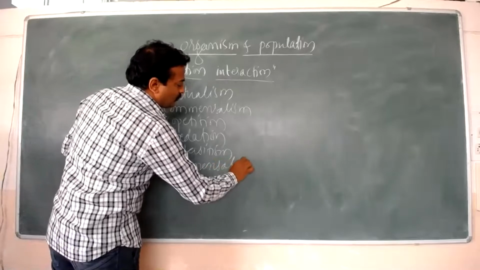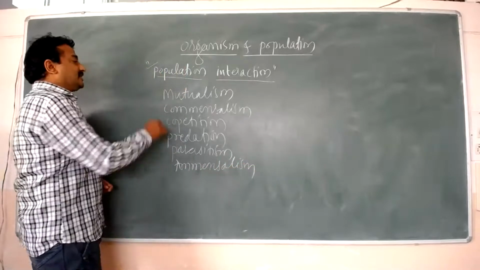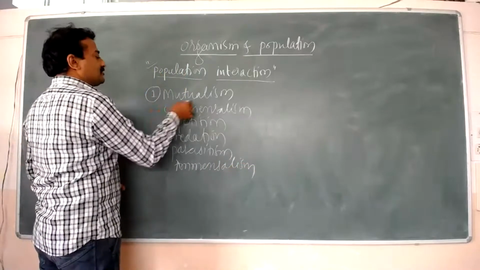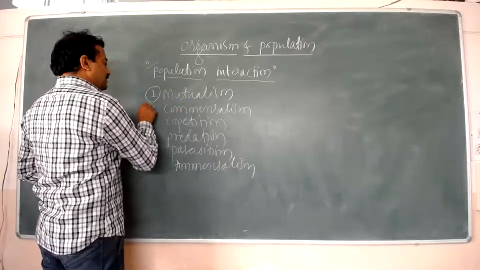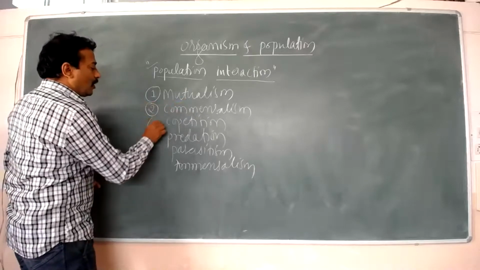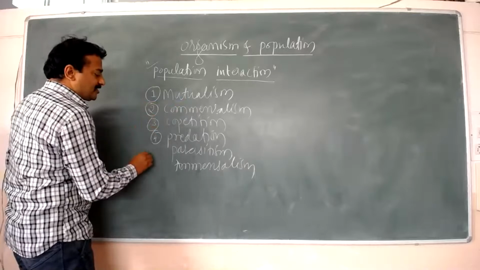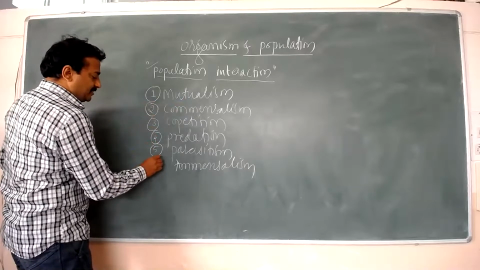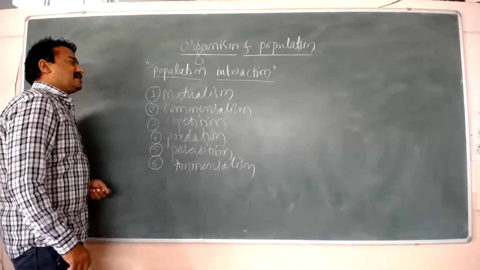These are the population interactions. The first one is mutualism, then commensalism, competition, predation, parasitism, then amensalism.